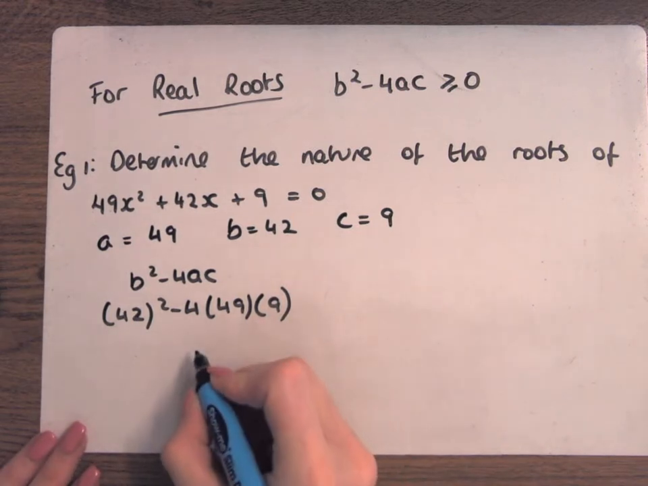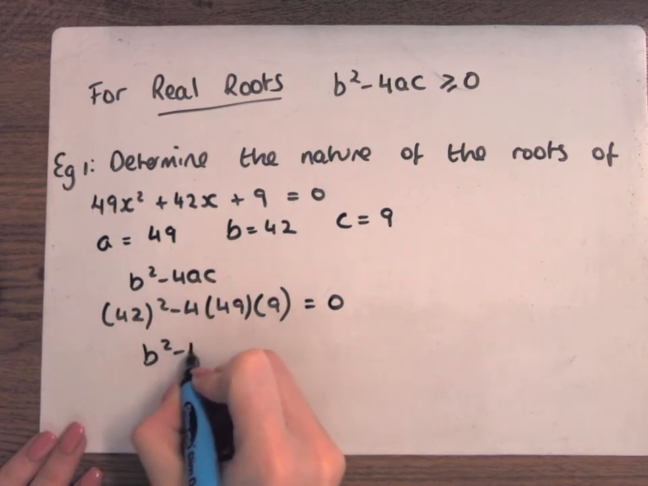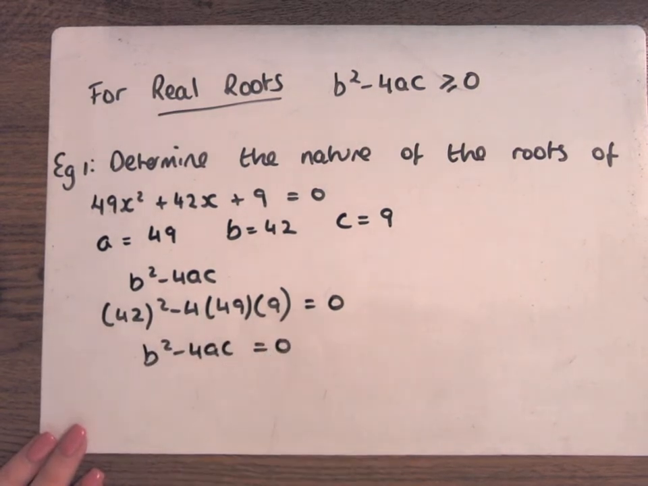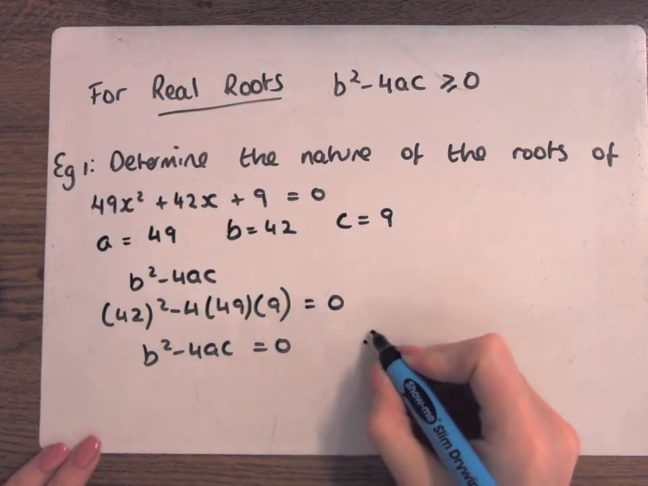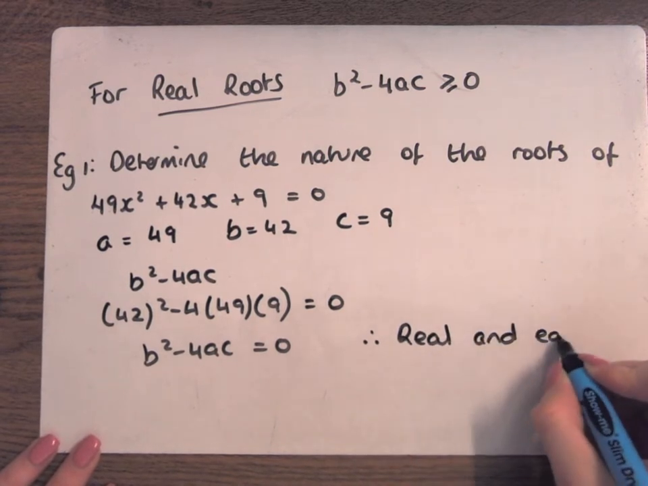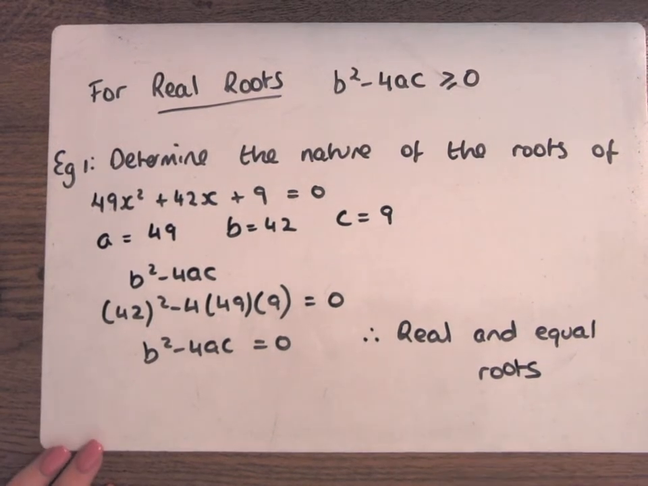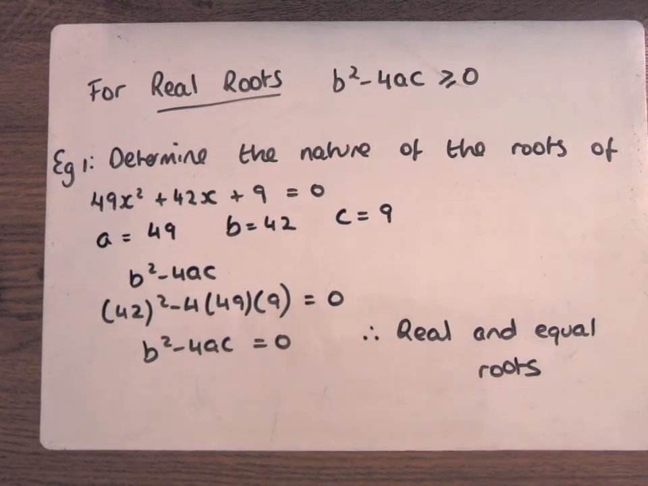Okay, and we get 0. So b squared minus 4ac equals 0. What does that mean for the roots? Real and equal roots. Those three dots mean therefore. Equal roots means the roots are the same, so you could say identical roots. Real and equal is fine.